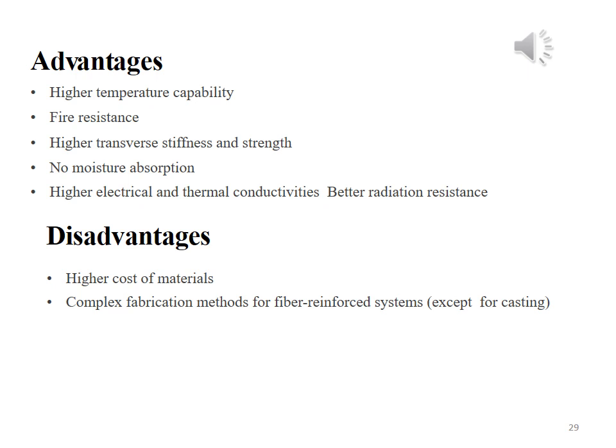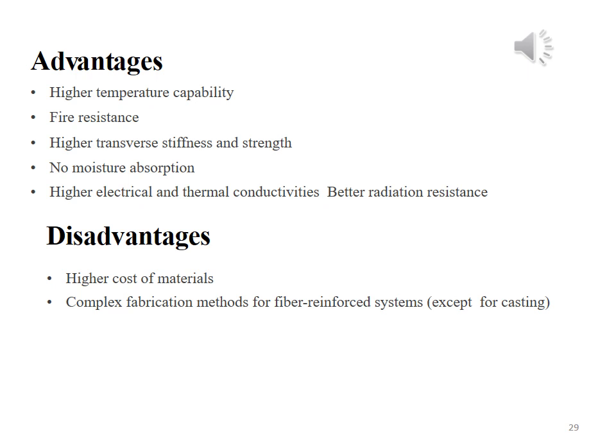These materials possess fire resistance property, and these materials have higher transverse stiffness and strength. These materials have the ability to resist moisture. It means no moisture absorption property is also associated with these materials. These materials have higher electrical and thermal conductivities and better radiation resistance as well. It means these materials possess radiation resistance property as well.